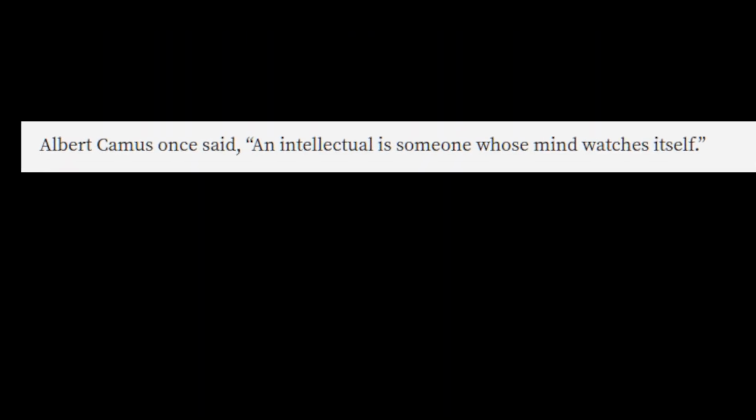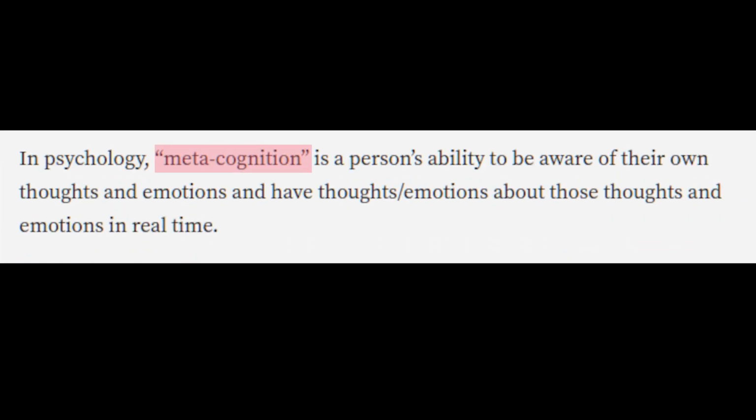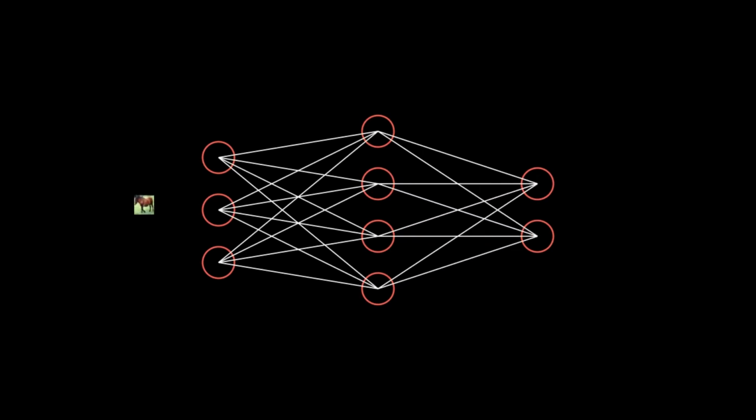Albert Camus once said, "An intellectual is someone whose mind watches itself." It's called metacognition. The initial idea is that you're intelligent because you're able to think about your own thoughts. Today, I would like to test what happens if you pass the same data twice through a neural network.